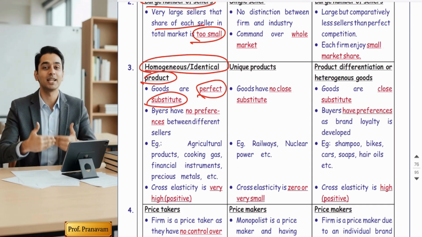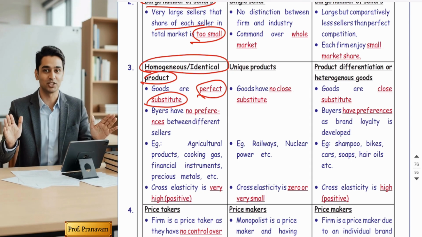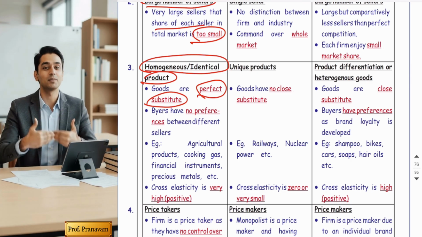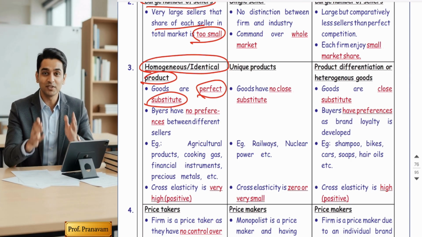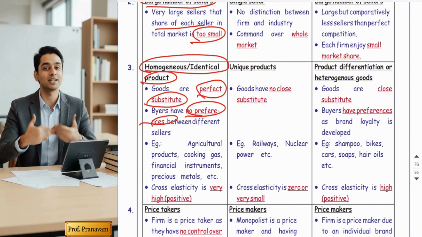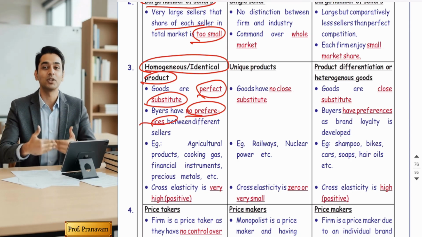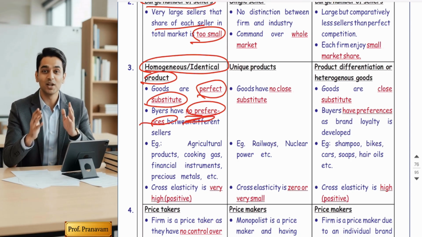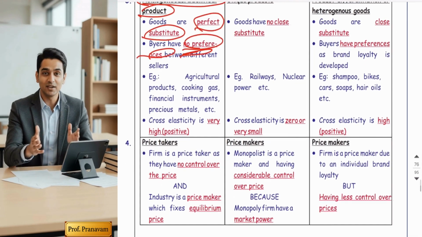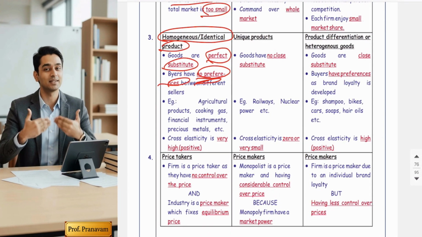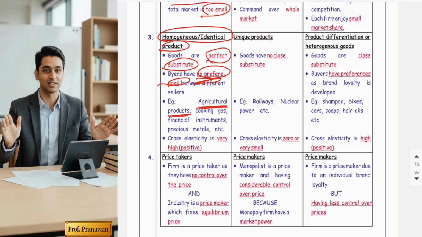It means the buyer does not find any difference in the goods between the majority of sellers. So the buyer has no preferences. Buyers don't care from whom they are actually purchasing the goods. Friends, the best example of perfect competition is agricultural products.